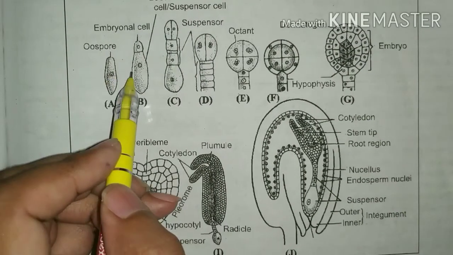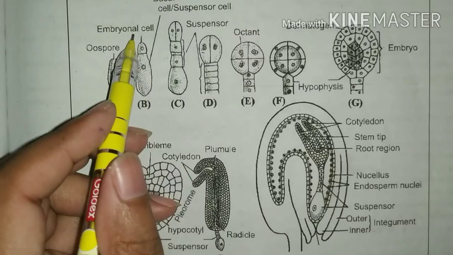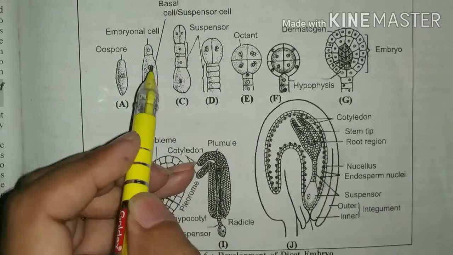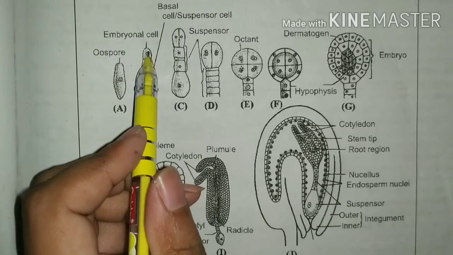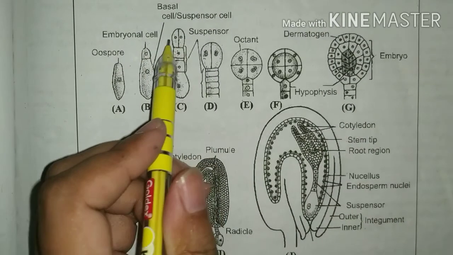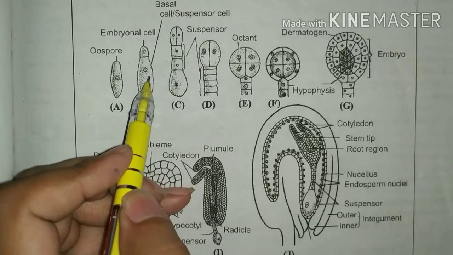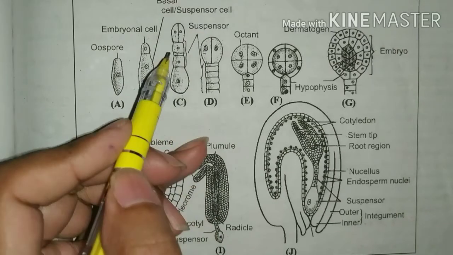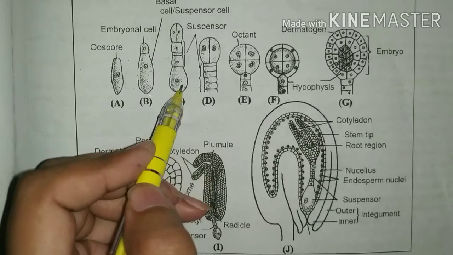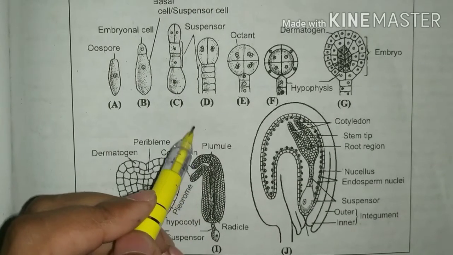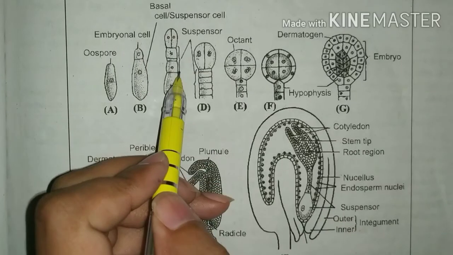Let's see. The zygote divides by transverse division and forms embryonal cells and basal cells. Further, the embryonal cells divide by vertical division and form the two-cell stage of the embryo, and the basal cells divide by transverse division and form the four-cell stage.